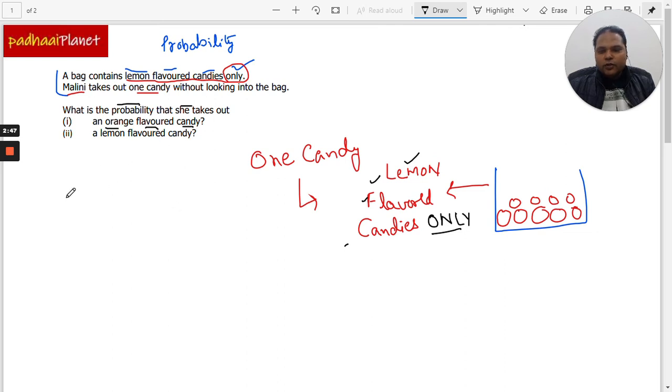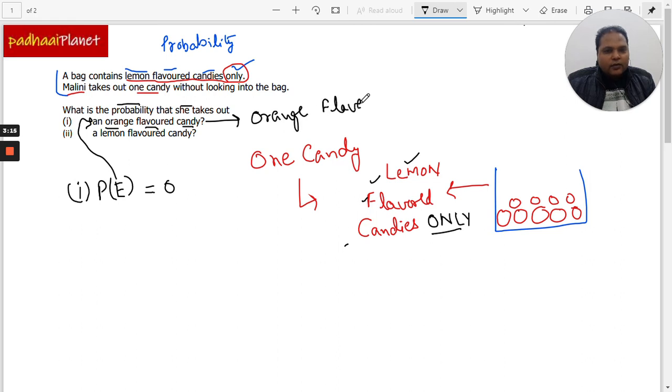So for question number 1, the probability of the event, that an orange flavored candy gets picked out, is 0, because orange flavored candies are not there.